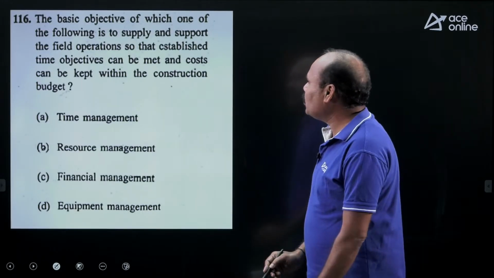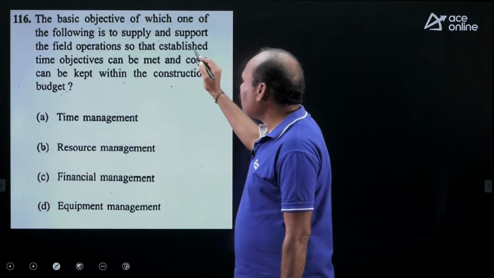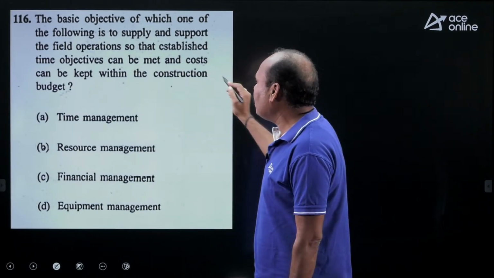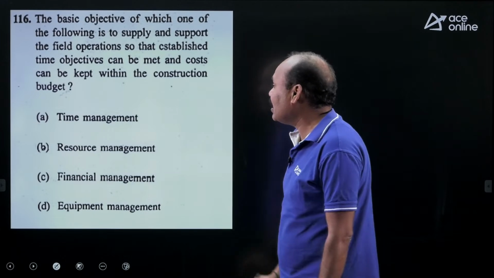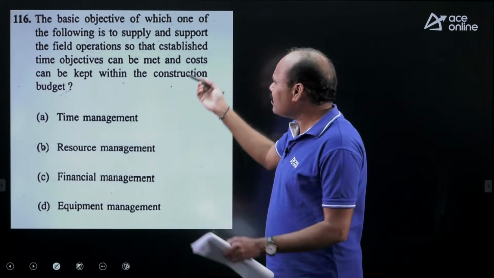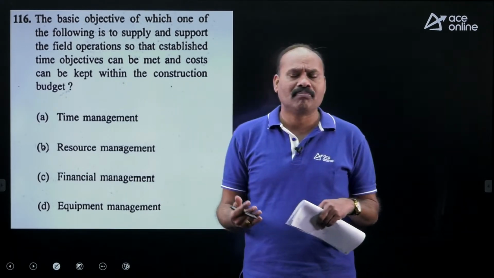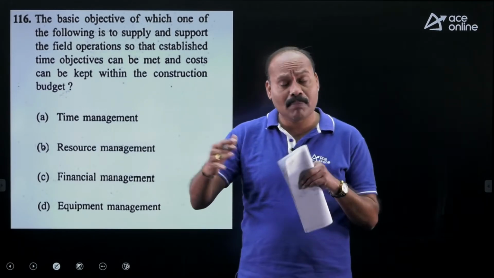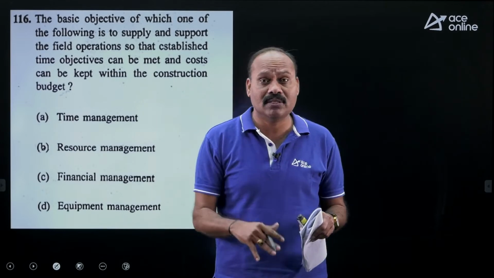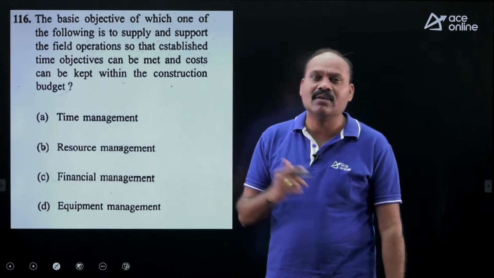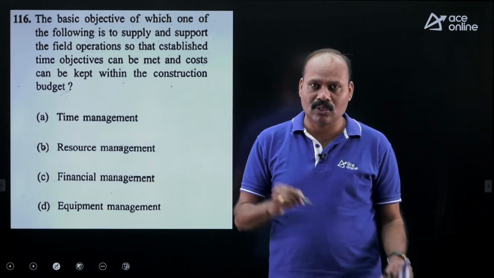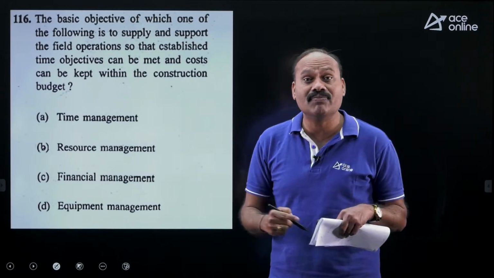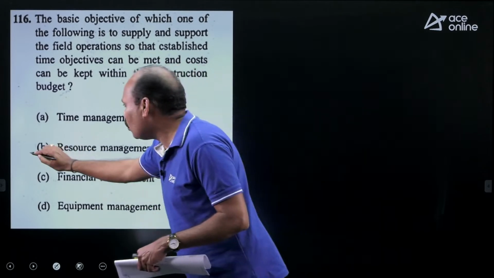Next, the basic objective of which one of the following is to supply and support the field operation so that established time objectives can be met and costs can be kept within the construction budget. So this is somewhat related to resources. When you talk about resources like men, machine, material, money, in a particular time and within the limited budget, how do you complete everything? That is nothing but simply we can say resource management. So resource management is one of the biggest subjects where we come across different types of resources. Answer is option B.